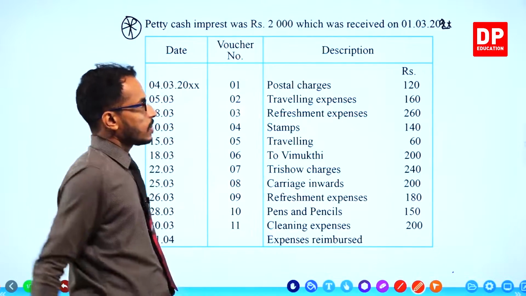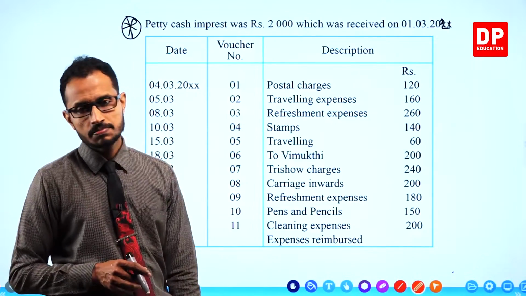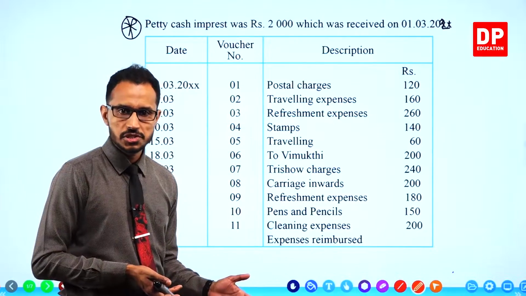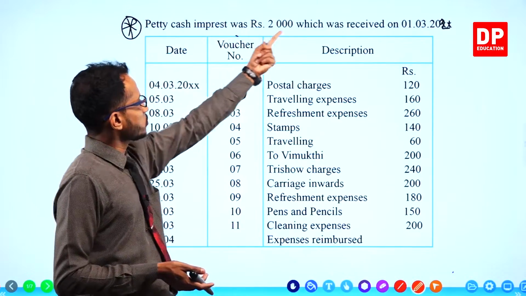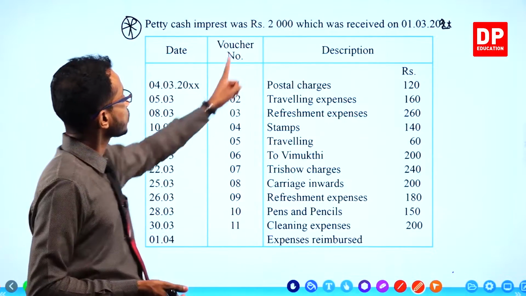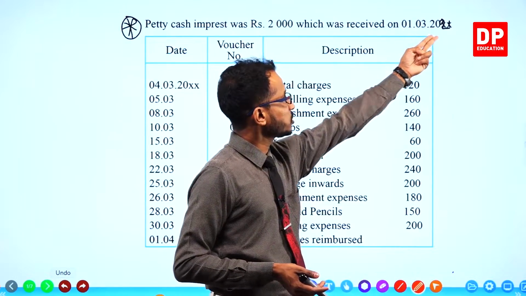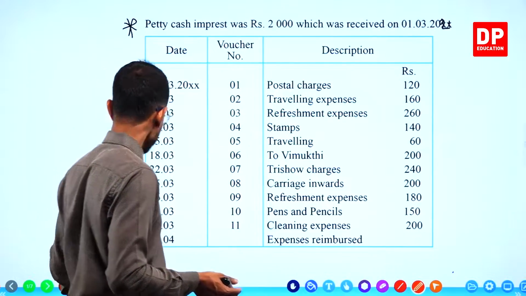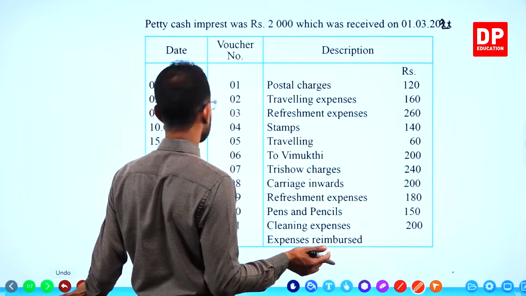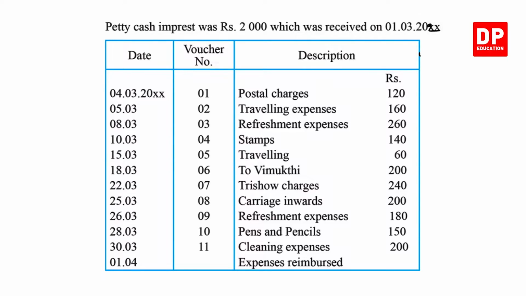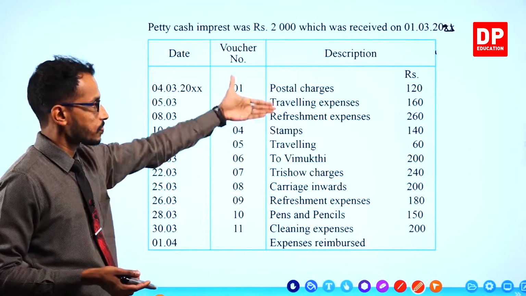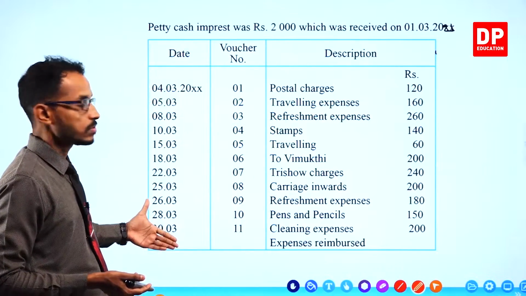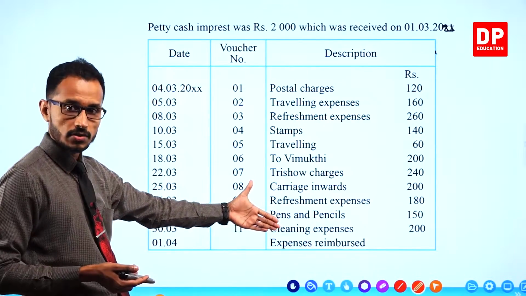All right, let's just look at an example first. Then we'll take on a question. Petty cash imprest was 2000. It was received on 1st March 2021. All right. So we are going to look at how the petty cash expenses are recorded in the petty cash book. These are the petty cash expenses given to you. All right.